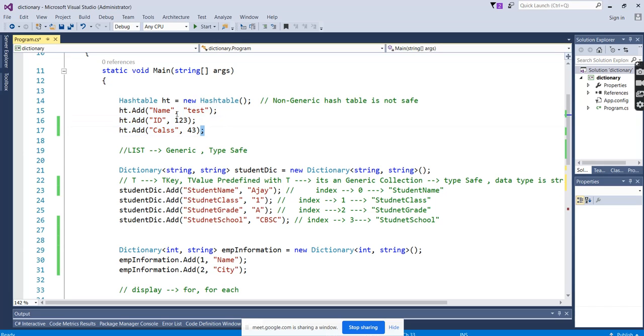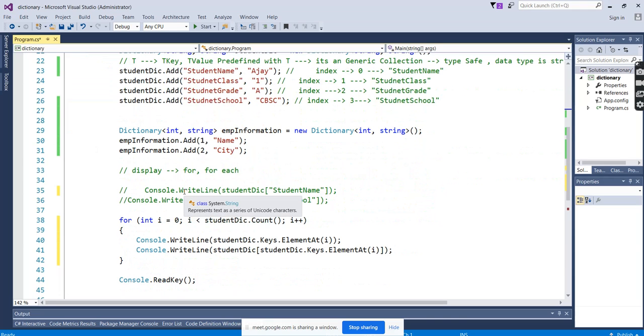Here the hash table will convert these keys into hash codes. Name will convert to a hash code, ID will convert to some other hash code. When we fetch, whatever the hash code order is, based on that order it will display all the things. So the order in the output will not be the same order in which we have given. Okay. So this is a small revision about the dictionary and hash table.